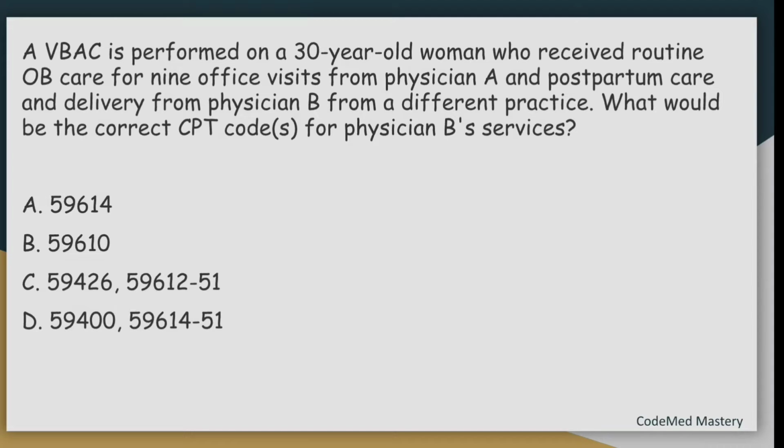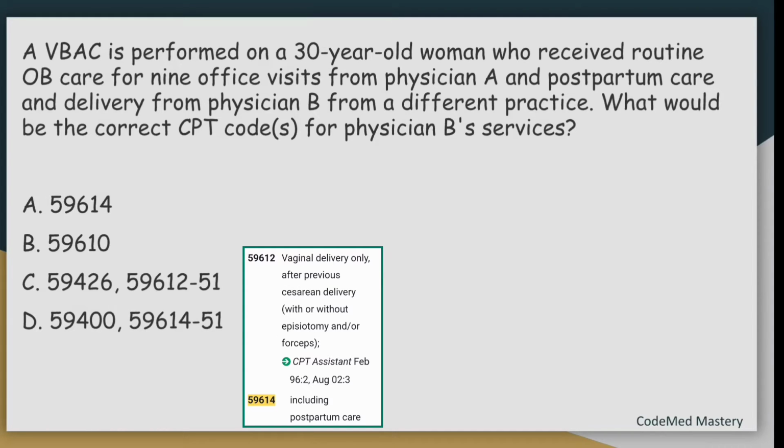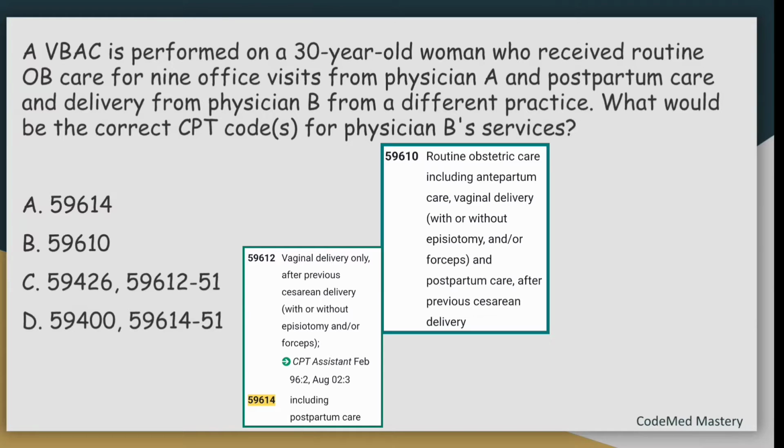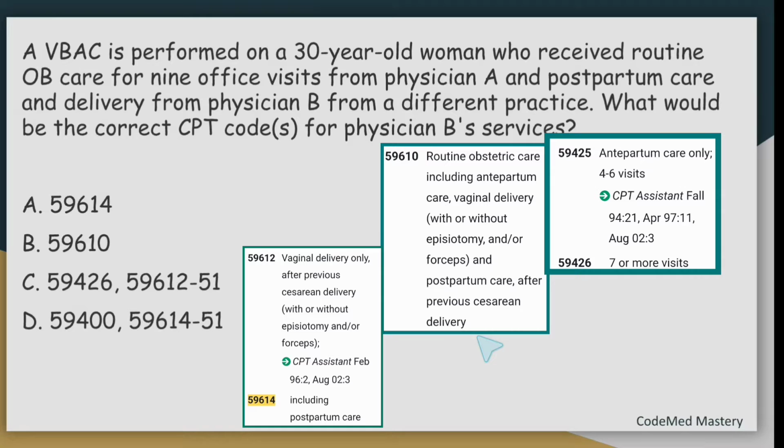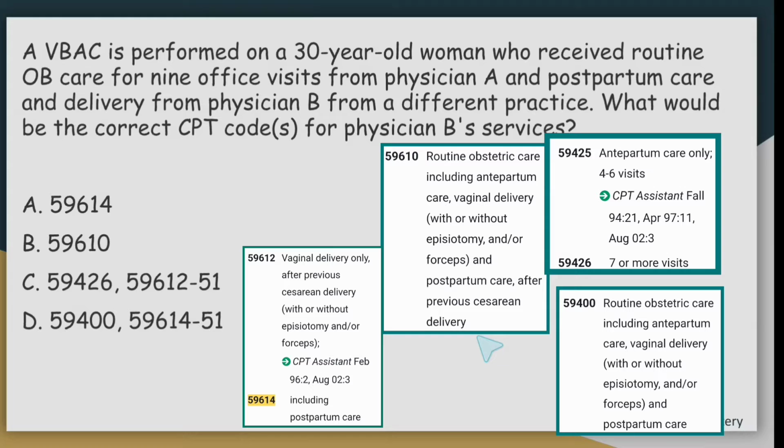Check option A, 59614. 59614 is for vaginal delivery only after previous cesarean delivery, including postpartum care. 59610 is for routine obstetric care, including antepartum care, vaginal delivery, and postpartum care after previous cesarean delivery. And check the first codes from options C and D. 59426 is for antepartum care only, 7 or more visits, and 59400 is for routine obstetric care, including antepartum care, vaginal delivery, and postpartum care.